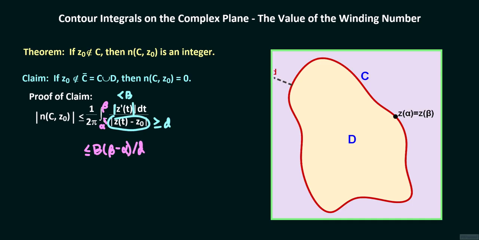We let z sub 0 tend to infinity so that d tends to infinity and B times beta minus alpha over d tends to 0, so that the winding number of C around z sub 0 in the exterior of C can be arbitrarily small. Therefore, since the winding number is constant and is an integer in the exterior of C, the winding number of C around z sub 0 must be 0 for z sub 0 in the exterior of C.